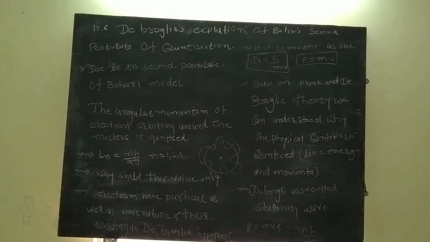So for the allowed orbits, 2 pi r is equal to n lambda.